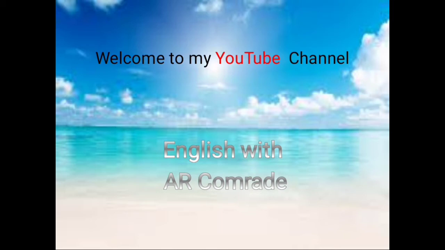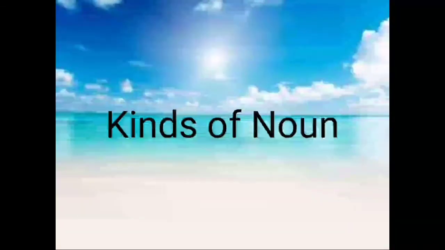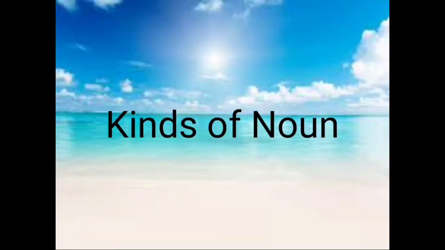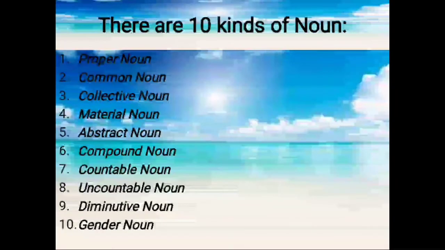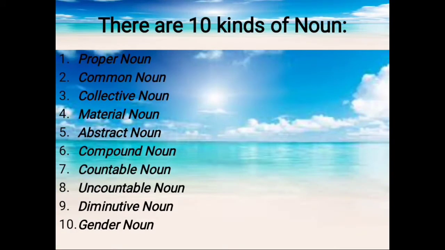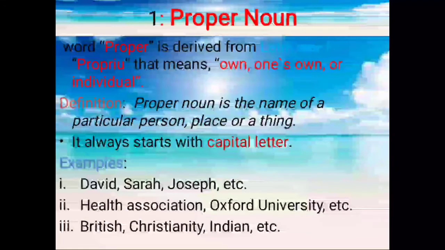Today, let's get down to business with the topic, kinds of noun. In the previous video, I discussed parts of speech. If you didn't watch that video, the link is in the description. Kinds of noun. There are 10 kinds of noun: proper noun, common noun, collective noun, material noun, abstract noun, compound noun, countable noun, uncountable noun, diminutive noun, and the last one, gender noun. So let's see these all one by one with examples.